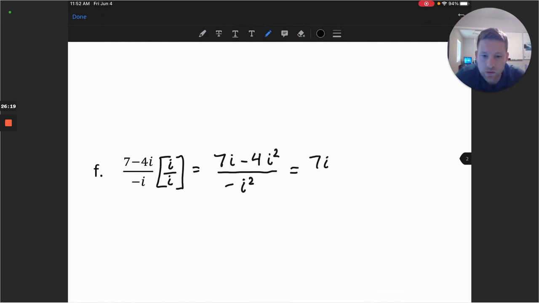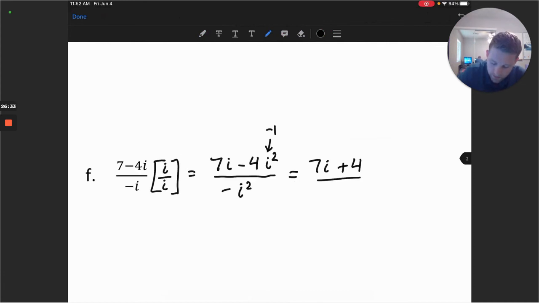There's nothing to do with that. We'll remember that this i squared is negative 1, so this becomes negative 4 times negative 1, which is a positive 4. And then the denominator, i squared again, is negative 1. So negative 1 times a negative is going to just be 1. So we'll just be dividing by 1 there.